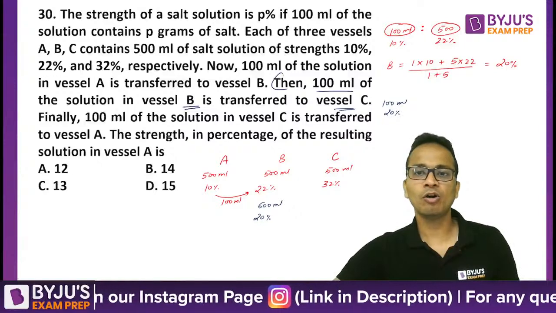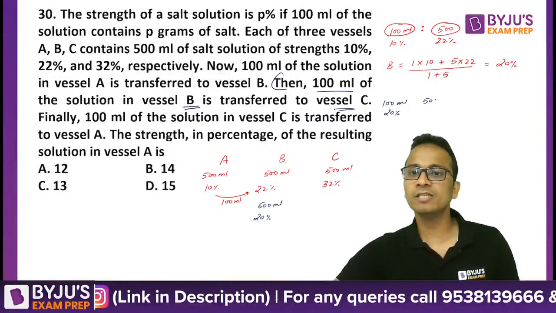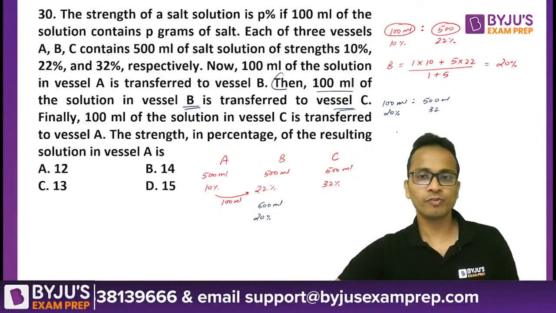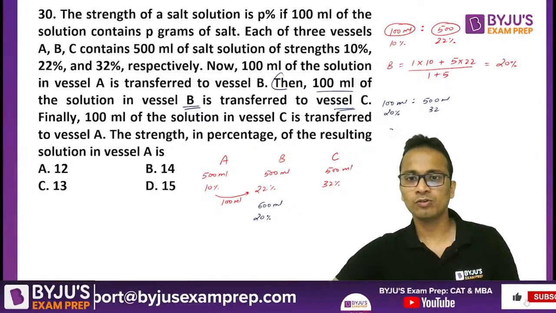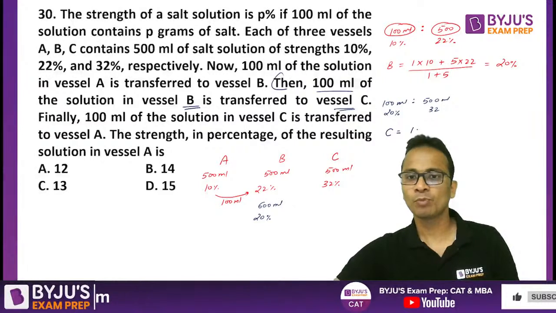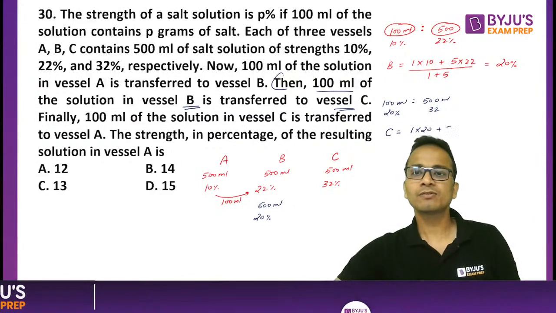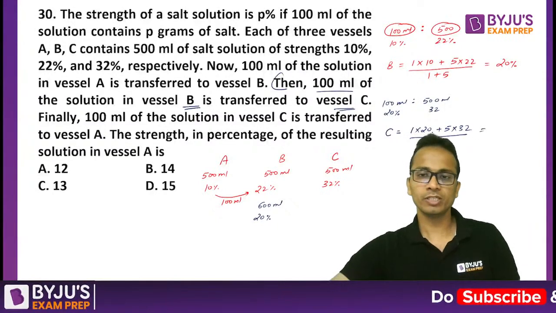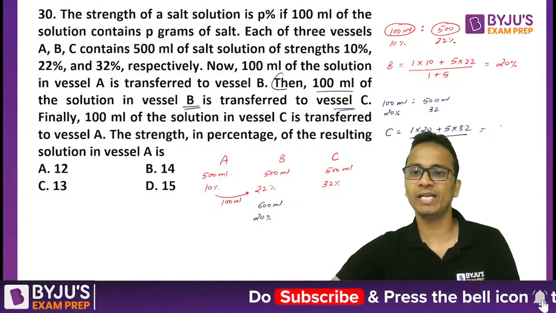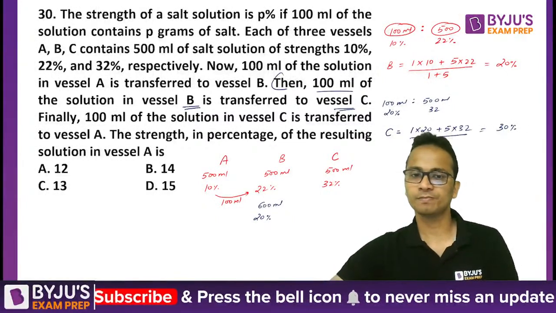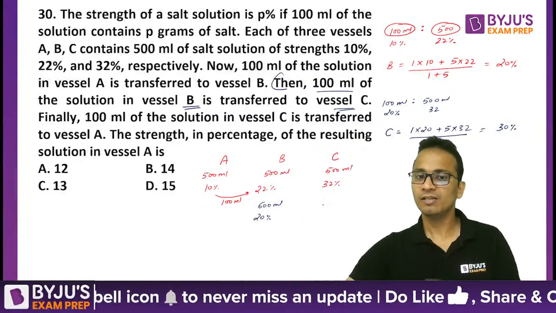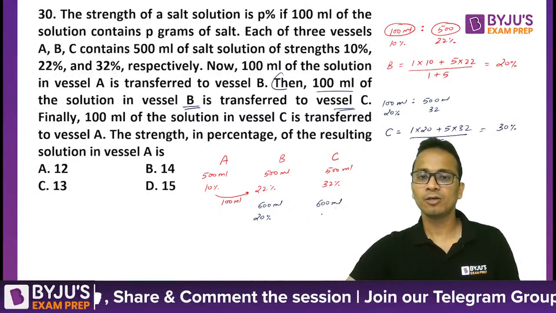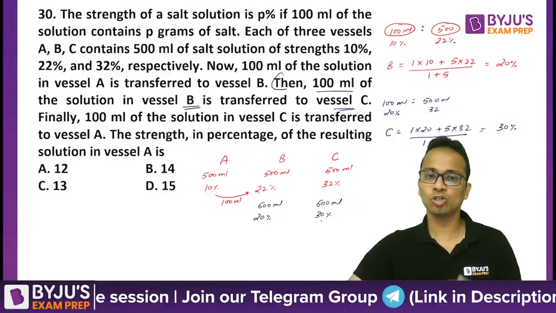20%. So 100 ml of 20% is mixed with vessel C, which is 500 ml of 32%. So again they are mixed in the ratio 1:5. Done. So final solution in vessel C will be 1 into 20 plus 5 into 32 divided by 1 plus 5. So this is 20 plus 160, that is 180, 180 upon 6, 30%. So vessel C now will have 600 ml of 30% salt solution.